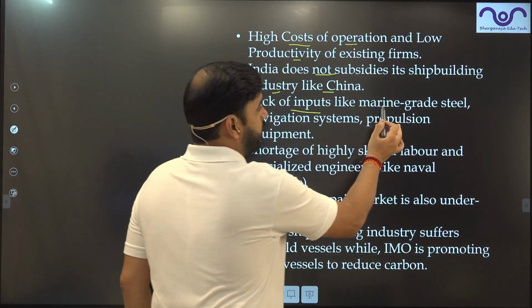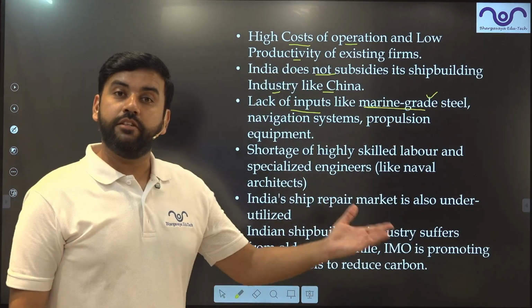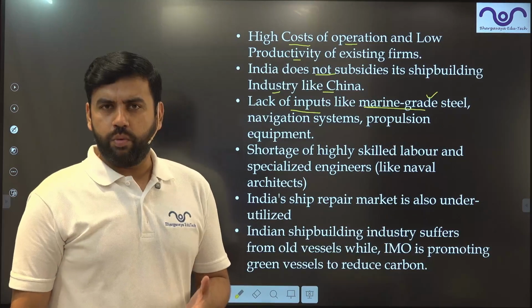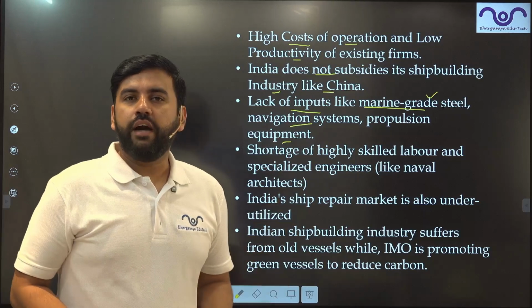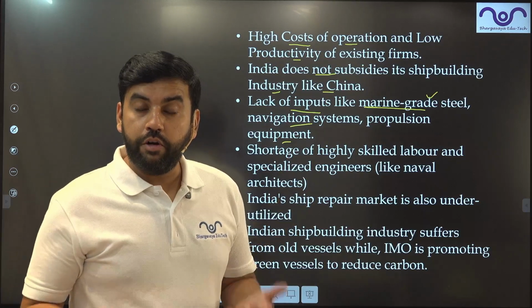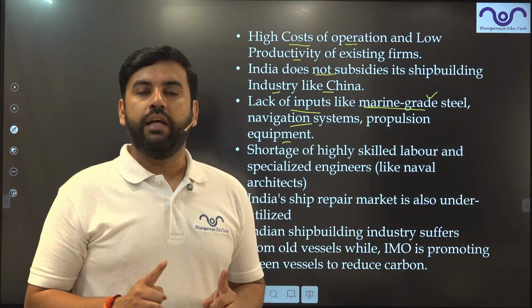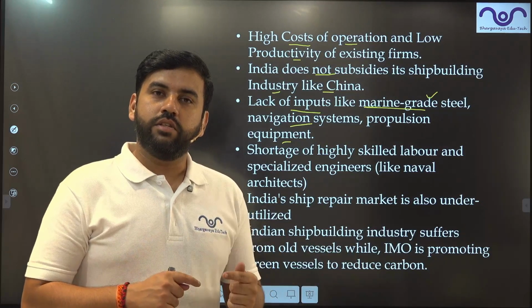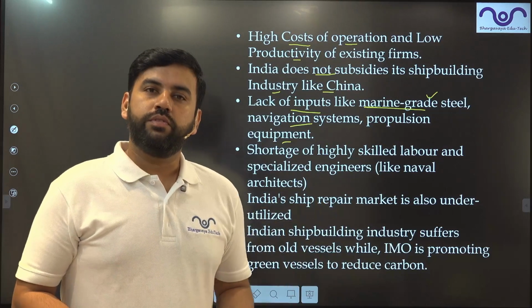Lack of inputs like marine grade steel, we don't have that. If we have that, it is being used for the defense sector, which is a very small one. Navigation systems, propulsion equipment, where do we have all these things? If we want to manufacture a ship, we require every input possible. And if we start the clusters with 100% import of the inputs, it's of no reason.